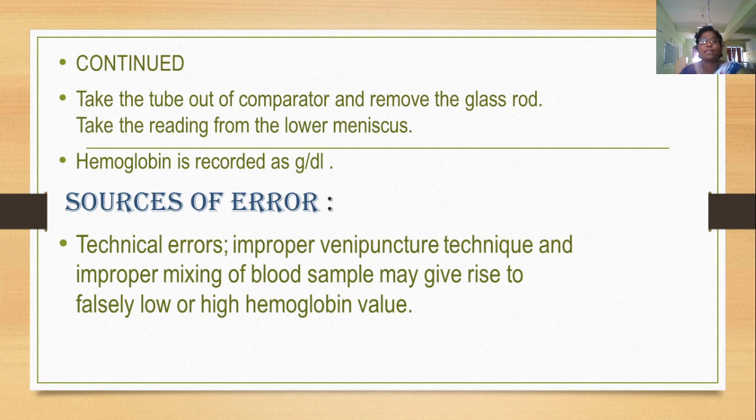Next one is sources of error. Some errors are technical errors. What is a technical error? Improper venipuncture technique and improper mixing of the blood sample may give rise to falsely low or high hemoglobin values. We have to take the venous blood very carefully.